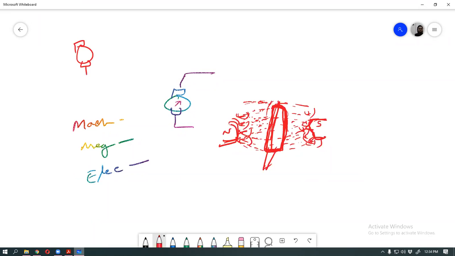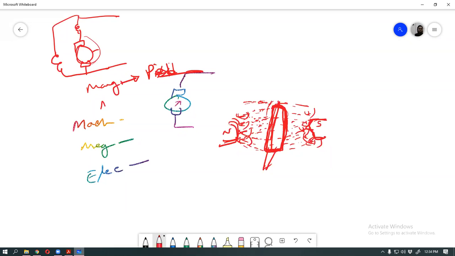This is your generator, suppose a long shunt generator. This part is the magnetic part, and the magnetic part is fixed. The mechanical part is also fixed.